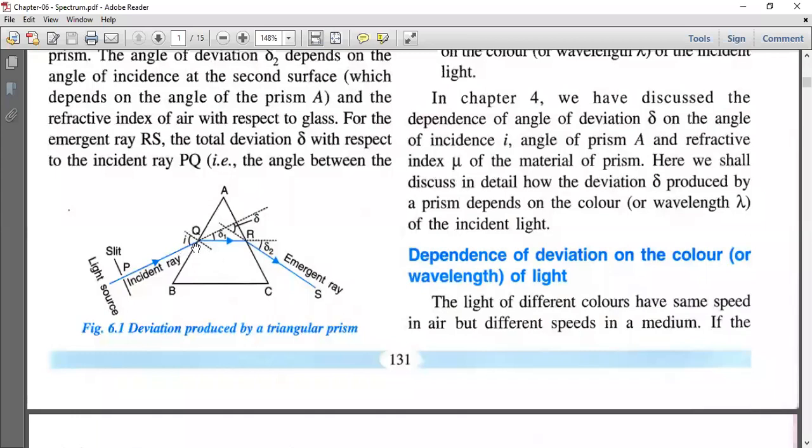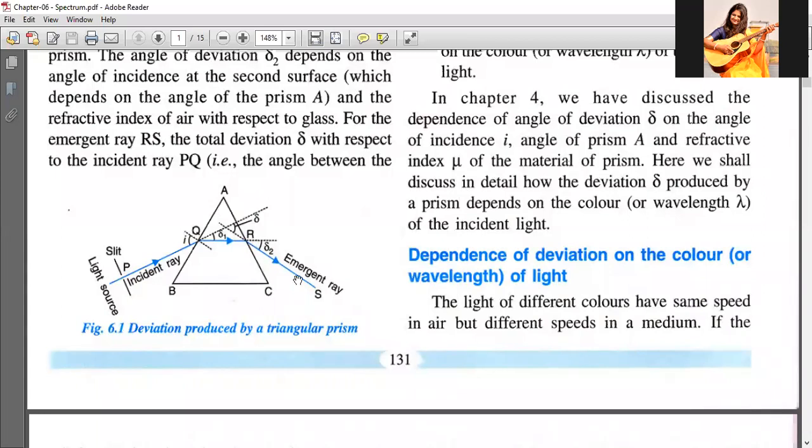First one, at the first surface, light is going in the path QR instead of going in a straight line. So here the first deviation is produced. Again, while going out, what happens? Second deviation is produced. In the absence of prism, light would have gone in a straight path following PQ. But due to the presence of prism, light is going through the path PQ, QR and RS.